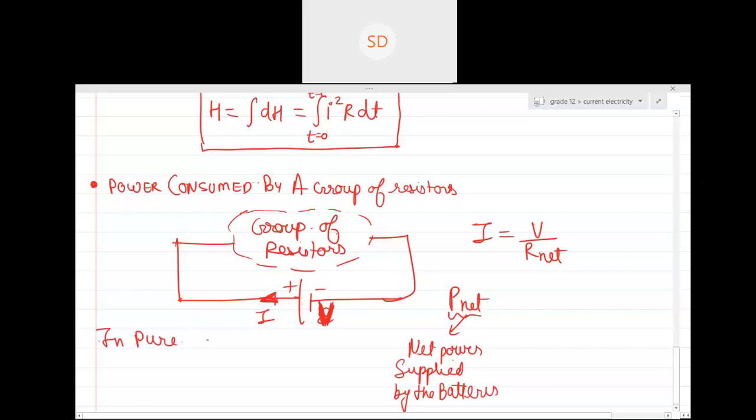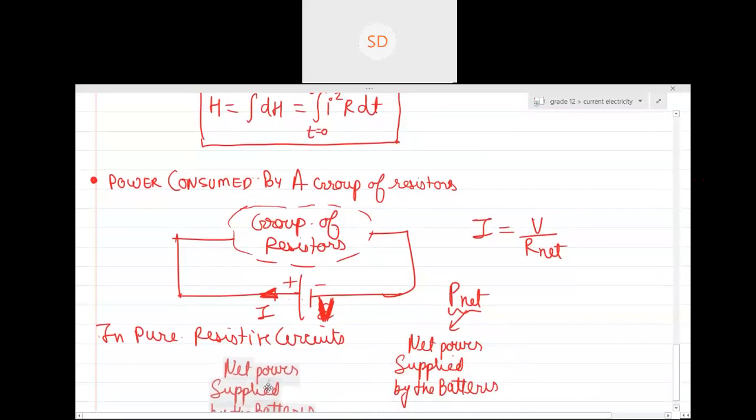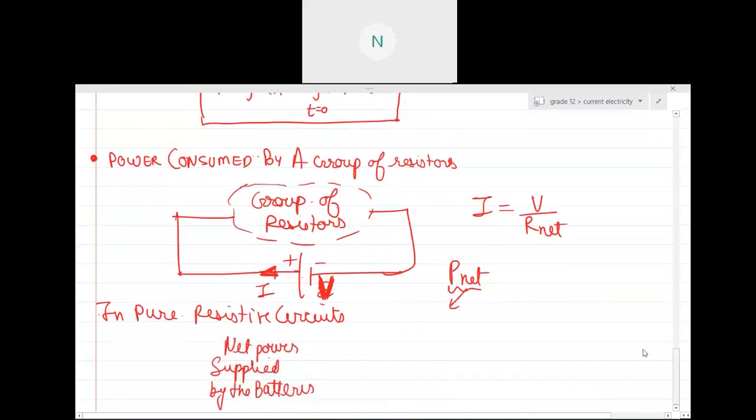So always remember, in pure resistive circuits, the net power supplied by the batteries will be equal to the total power consumed by the group, all the resistors.